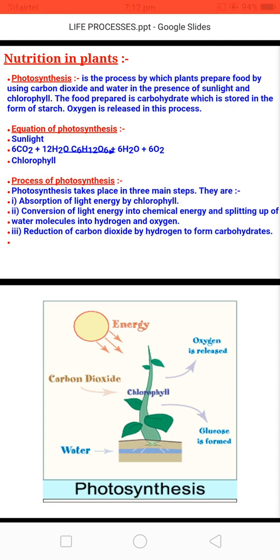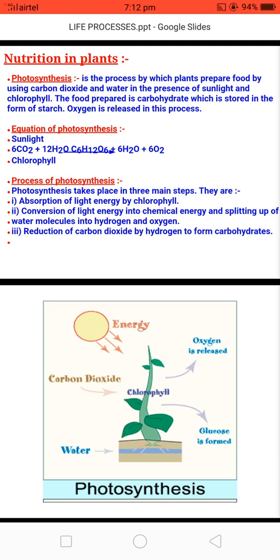Equation of photosynthesis. In this case, 6 molecules of carbon dioxide plus 12 molecules of water are utilized to produce glucose plus 6 molecules of water and 6 molecules of oxygen.